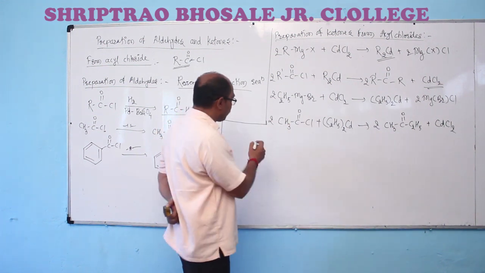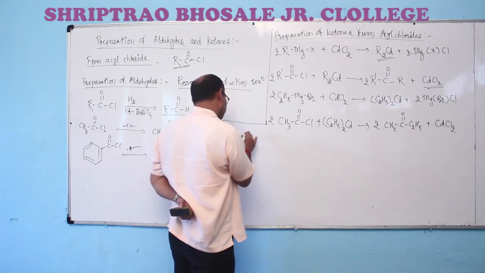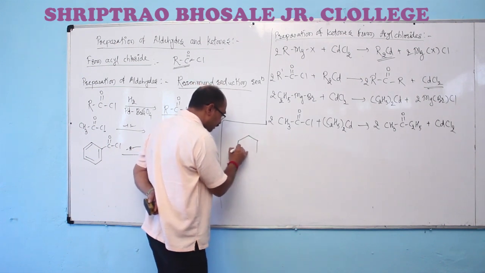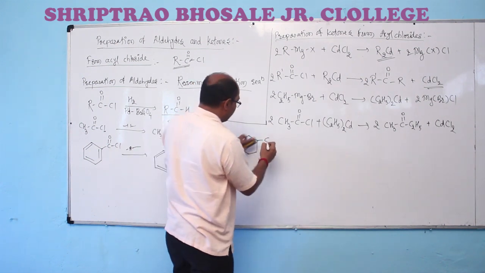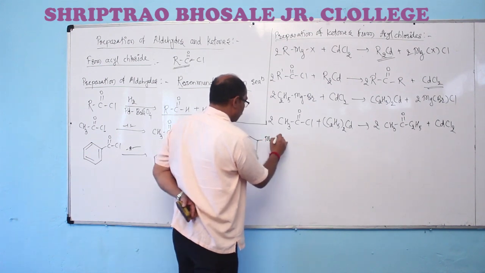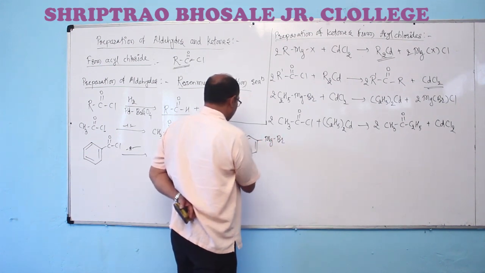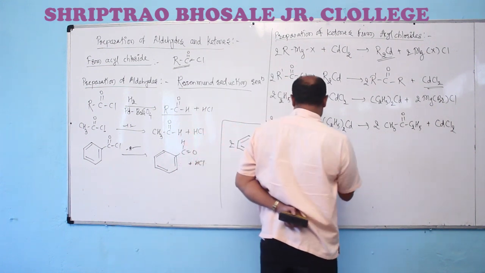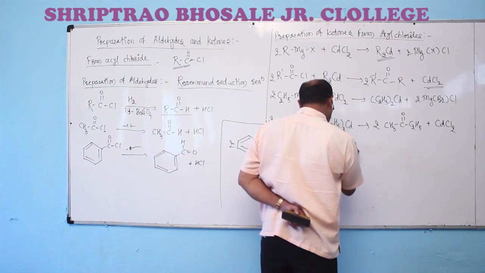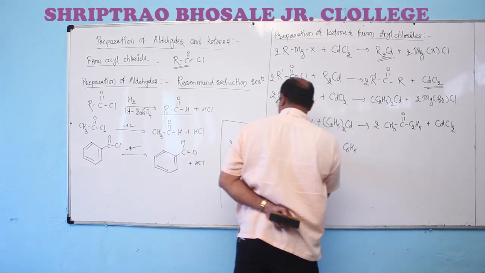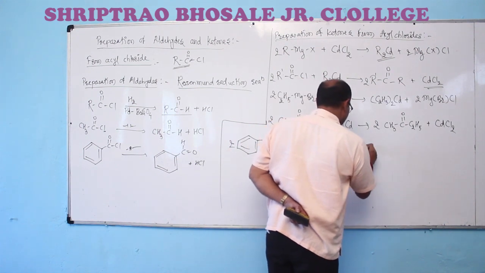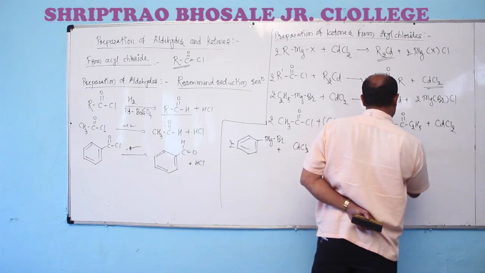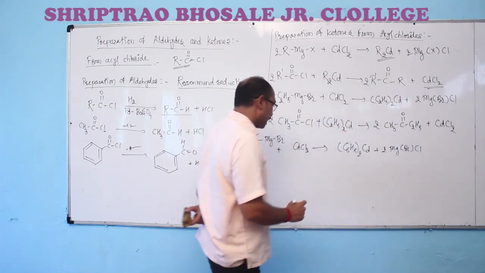Like this, when we have the reaction of an aromatic compound, we can say phenyl magnesium bromide. I'm drawing the structure. Phenyl magnesium bromide on treatment with cadmium chloride gives us the formation of diphenyl cadmium.